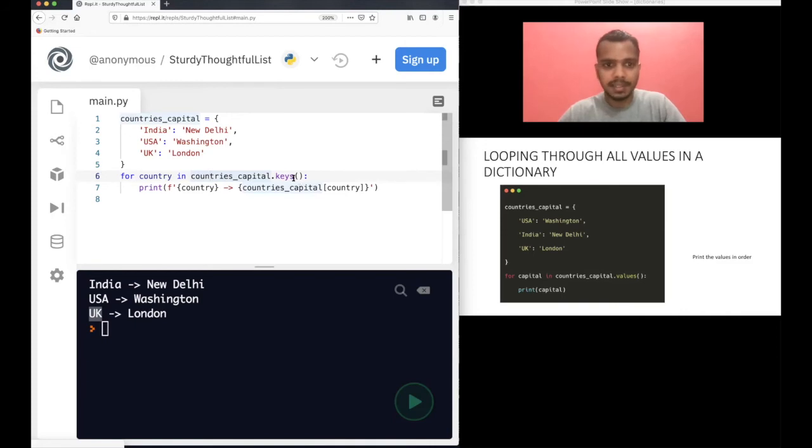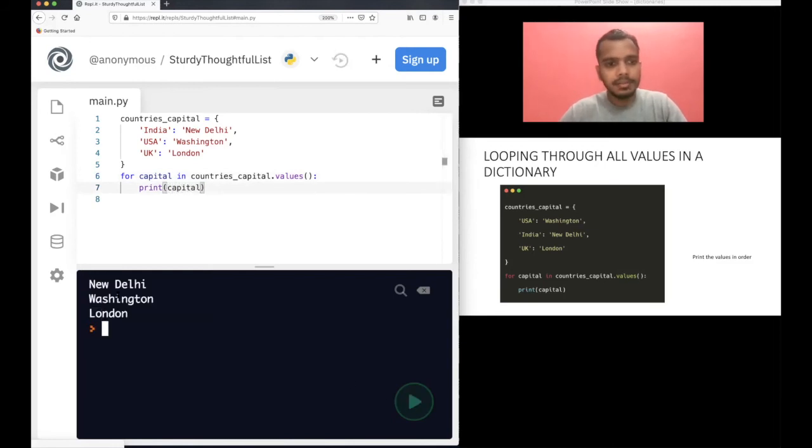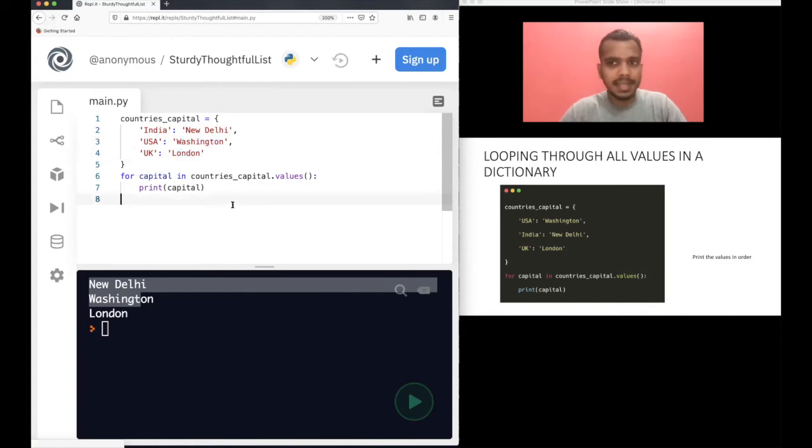It's quite simple. Instead of this, just two values. Remove this. And of course, what is the value here? The value is the capital here, print capital. Run this and you see that all the values got printed. So we have three values there, New Delhi, Washington, and London. And we only wanted to print the values, not the keys and not the pairs.